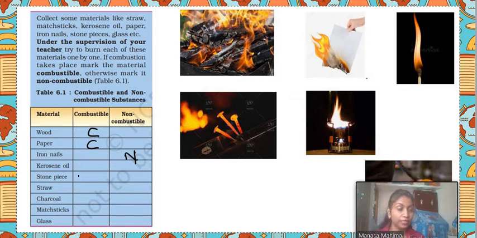Yes, if you heat the kerosene oil, after reaching some temperature, what will the kerosene oil do? It will catch fire. So this is a combustible. Stone piece comes under non-combustible. Straw is also a combustible substance. Charcoal, combustible. Matchstick, combustible. Glass is a non-combustible substance. Like this, we can classify the substances as combustible and non-combustible.